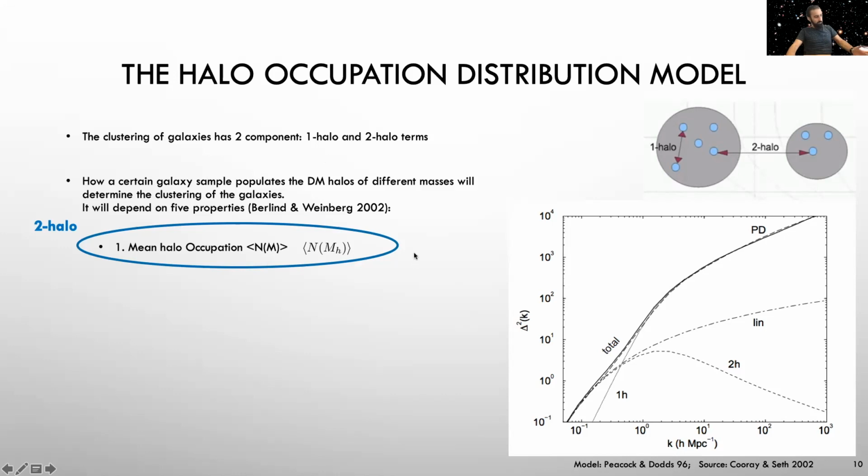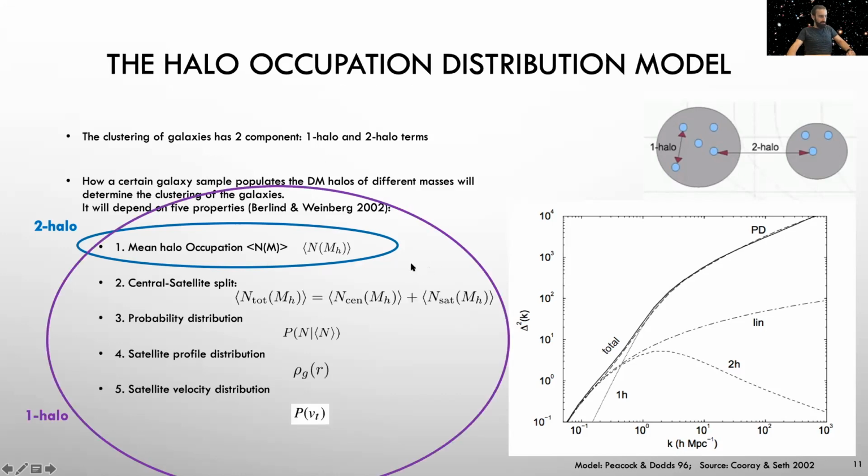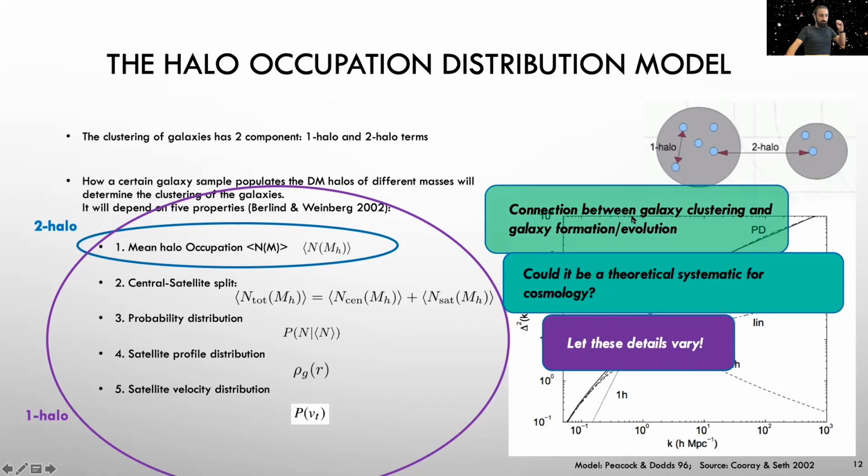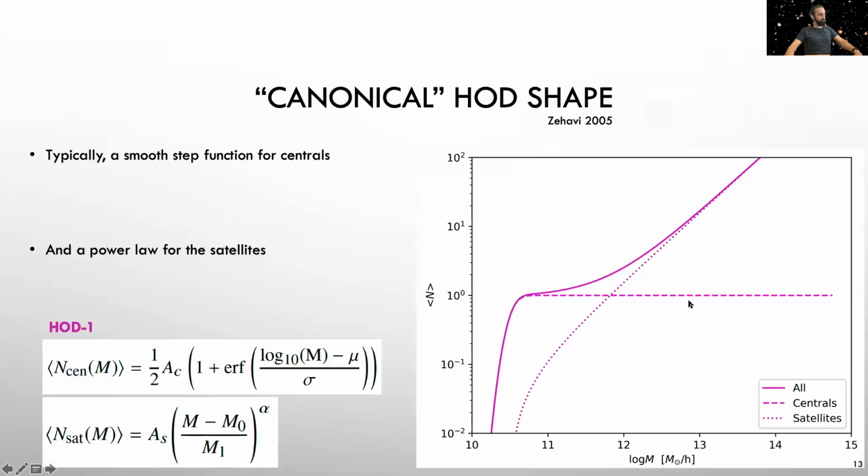If we care about smaller scales, then we need to consider other properties, such as how many galaxies are centrals and how many are satellites, how we go from the average to the realization, so the probability distribution function. Then where do we put those satellite galaxies within the halo? And then what velocities we assign to them. This model can give us a connection between the galaxy clustering observations and the galaxy formation and evolution. But it could also be studied as a possible theoretical systematic for cosmology. Let's vary the details and see what happens.